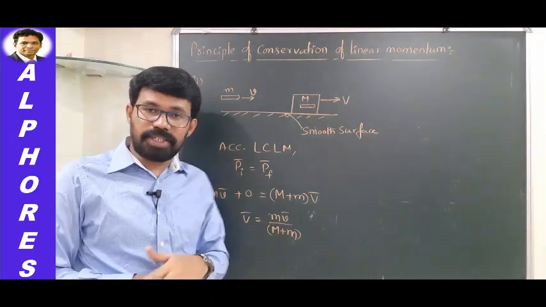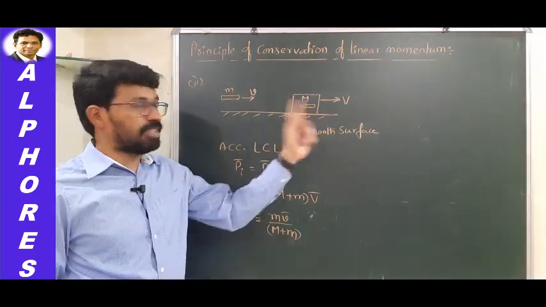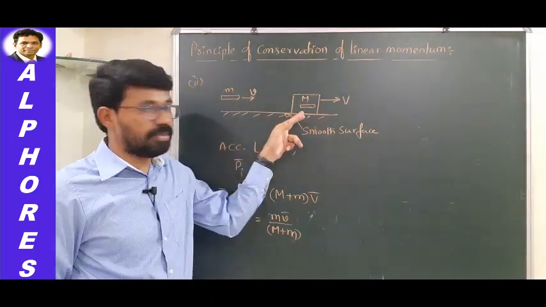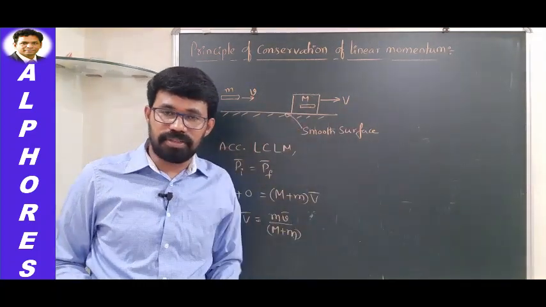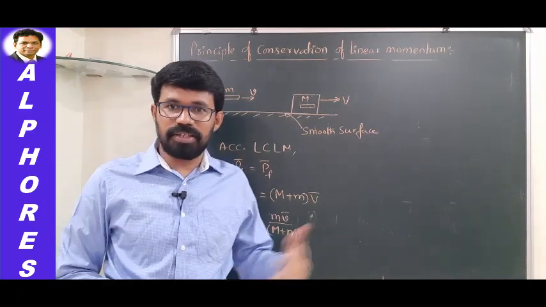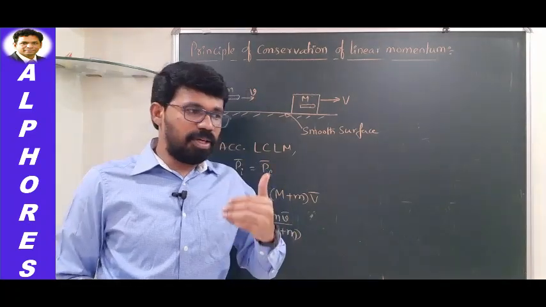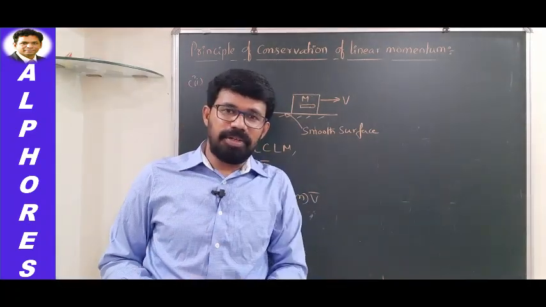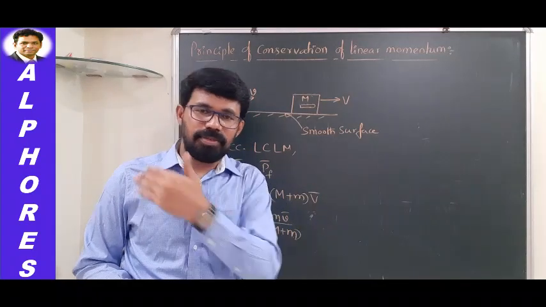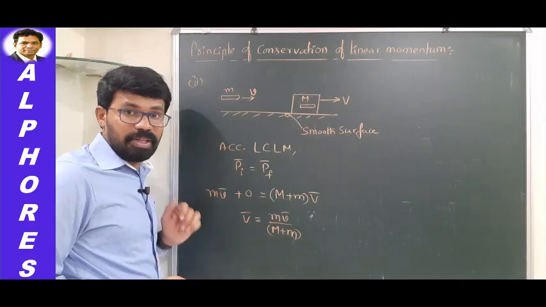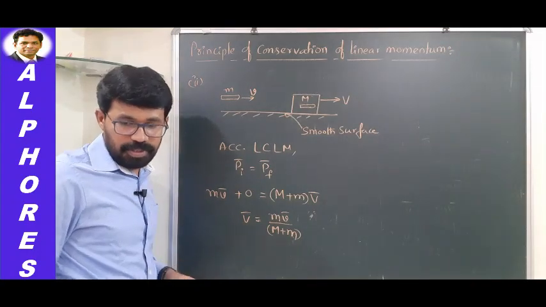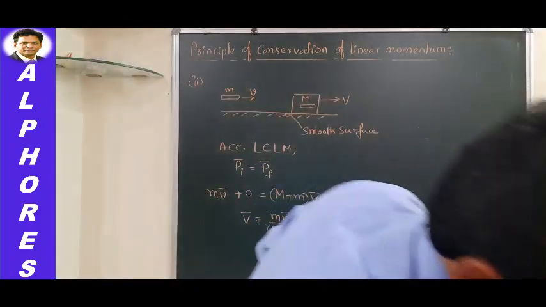There is no negative sign here because both are moving in the same direction. The bullet got penetrated into this block, and the bullet-block system is also moving in the same direction. There is no change in direction, unlike in the case of recoil of a gun, where the bullet moves in one direction and the gun recoils in the backward direction. So this is how you can find the velocity. Let us talk about one more application.